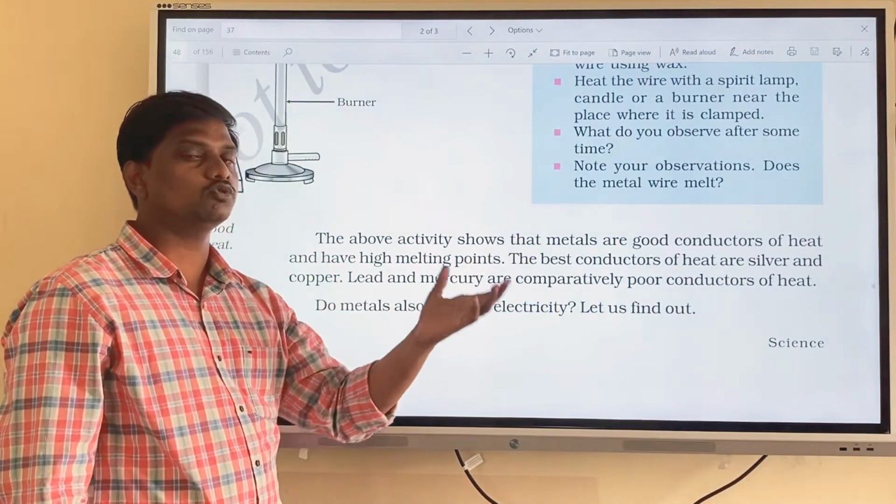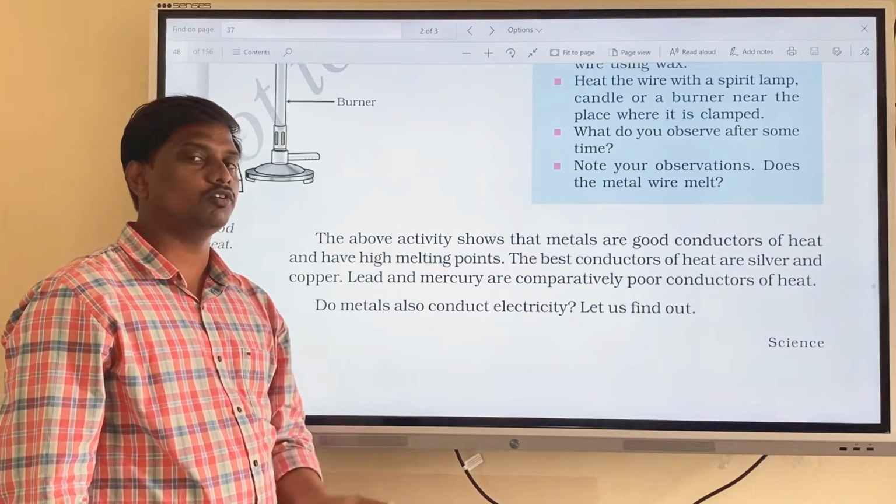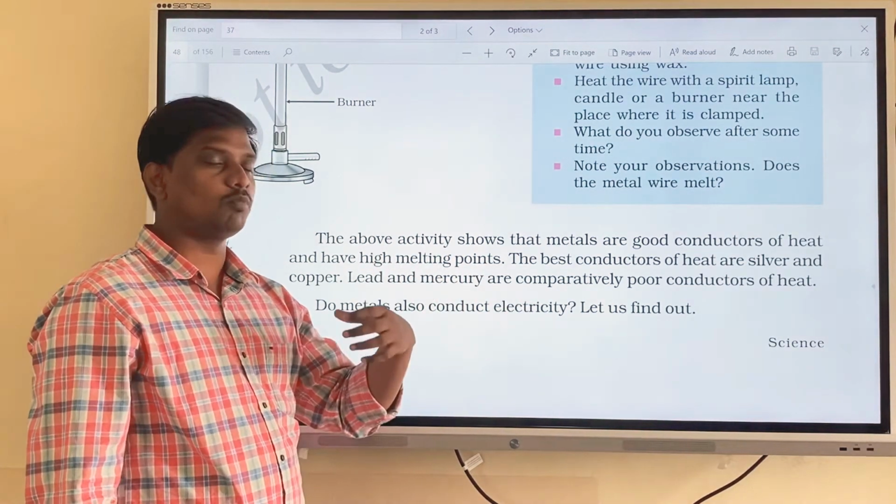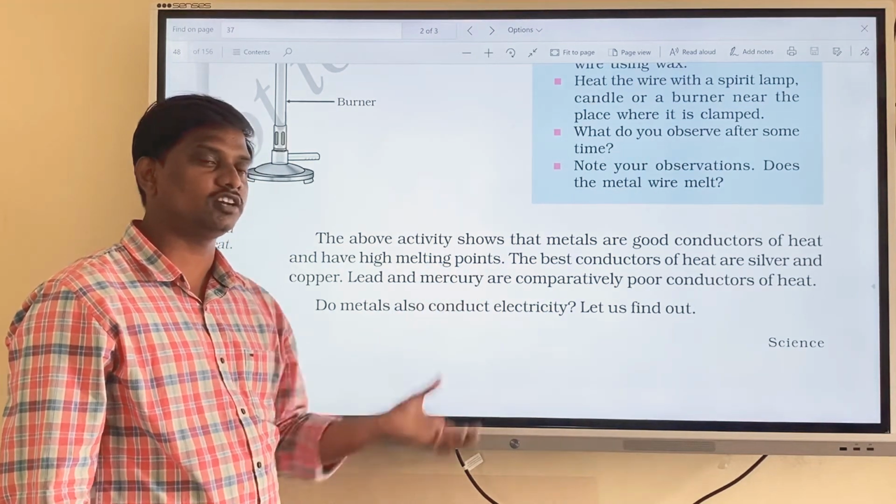So that's why we will use copper wires in our house. Why? Because they are heat resistant. Okay, they can tolerate more heat. So that's why we are going to use copper wires in our house.